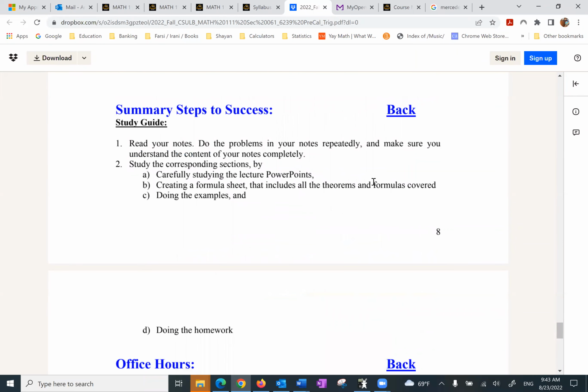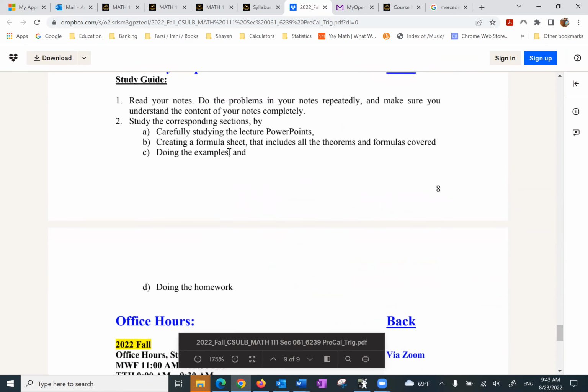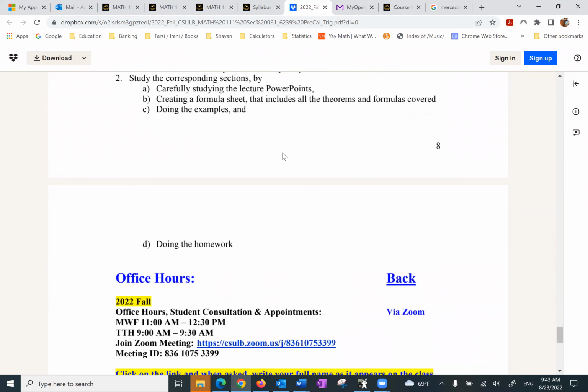Make sure you read your notes and do the problems and examples that we do as many times as you want until you get comfortable. So you do them repeatedly. Study the corresponding section by carefully studying the lecture PowerPoints, creating a formula sheet, doing the examples, and doing the homework.